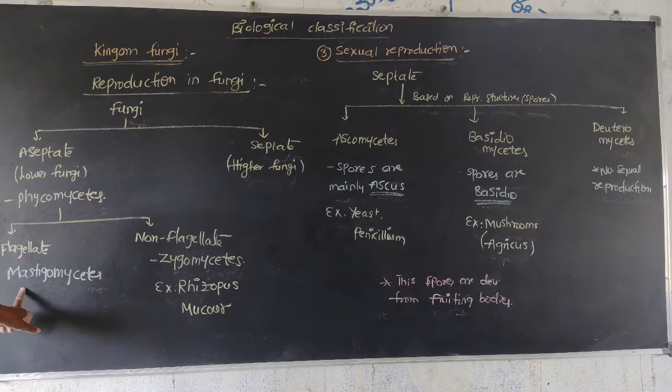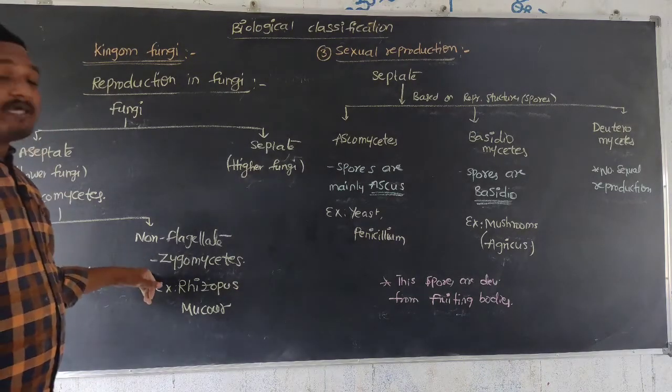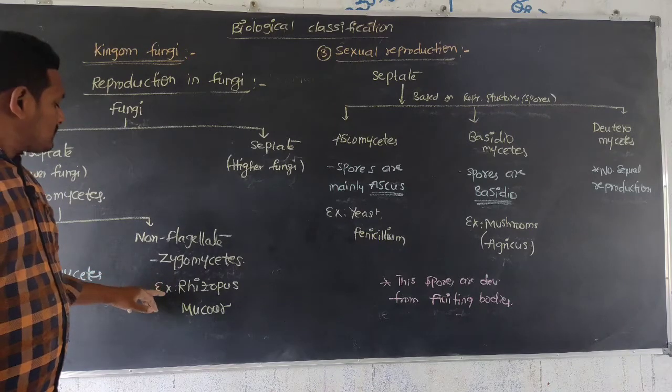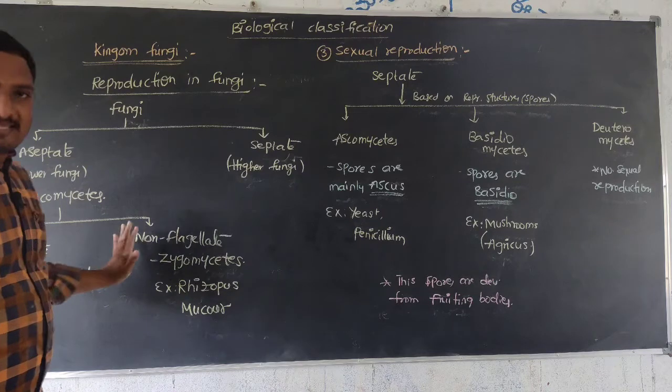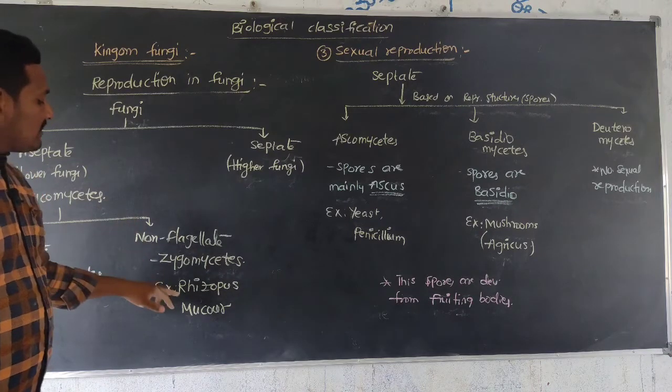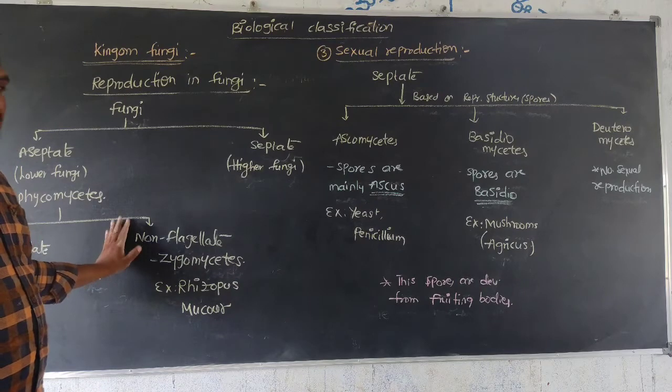Flagellates come into the group Mastigomycota, and non-flagellates come into Zygomycota. Flagellate means flagella is present, non-flagellate means flagella is absent. Rhizopus and Mucor are examples for Zygomycetes.